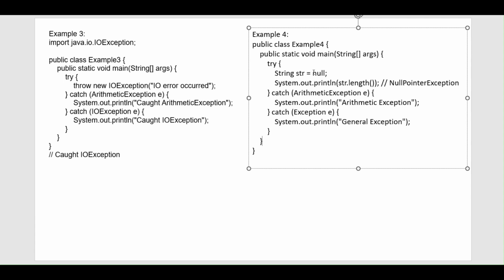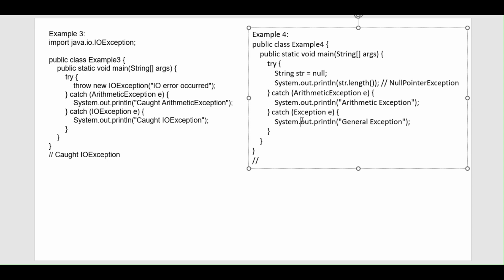Example number 4. So here is example number 4. I hope you guys will answer this question as well. I am taking a pause for this. I hope you guys have answered it. So the answer of this output will be, let me check. Here we have a try block, and let me check if we are getting any exception or not. We have a string str which is null, and we are printing that string. So here we will get a null pointer exception.